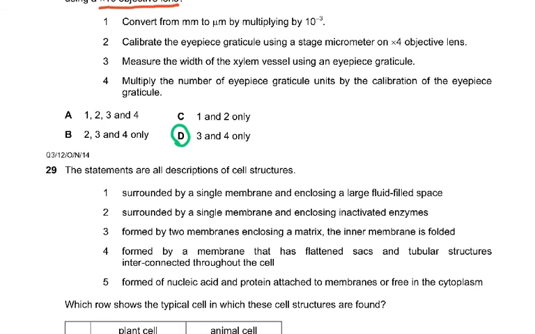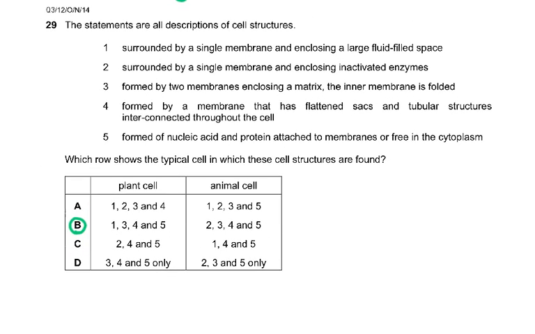The statements are all descriptions of cell structures. Surrounded by a single membrane enclosing a large fluid-filled space; surrounded by a single membrane enclosing inactivated enzymes; formed by two membranes enclosing a matrix, mitochondria; formed by a membrane that is flattened sacs and tubular structures interconnected throughout the cell; formed of nucleic acid and protein attached to membranes or free in the cytoplasm, ribosomes. Which row shows the typical cell in which these cell structures are found?